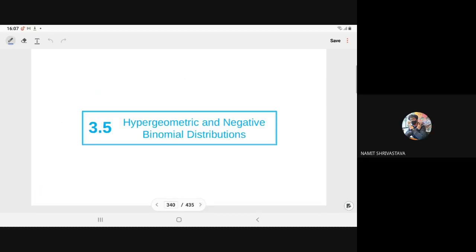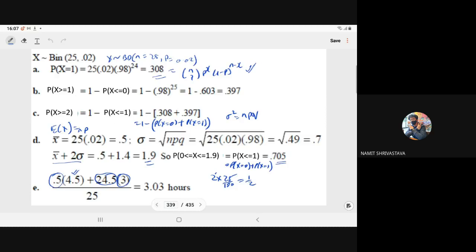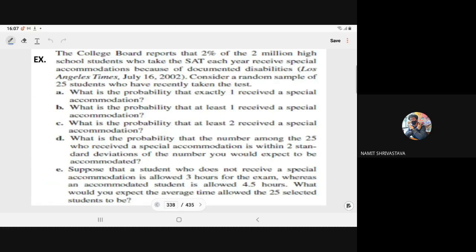Sir, could you repeat the 24.5 portion? The question is: suppose a student who does not receive special accommodation is allowed an exam time of 3 hours only, whereas an accommodated student, meaning a student with a disability, is allowed 4.5 hours. What would you expect the average time allowed to 25 selected students to be?